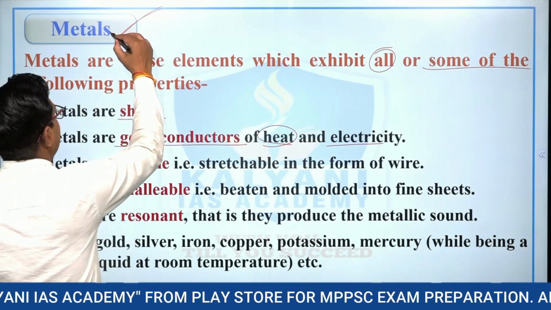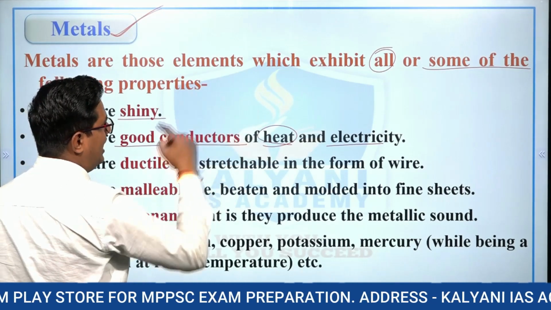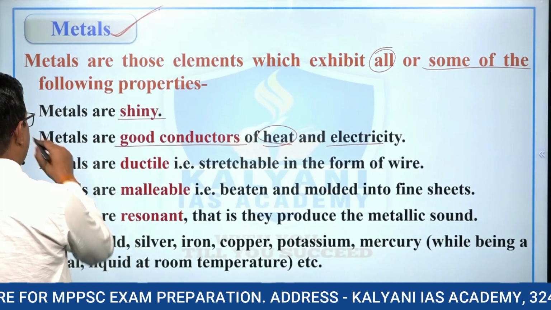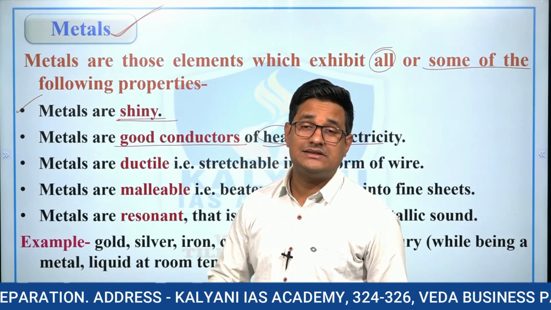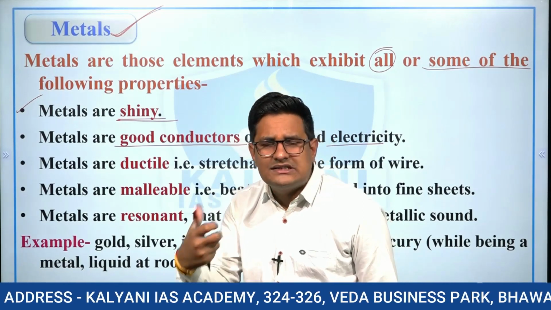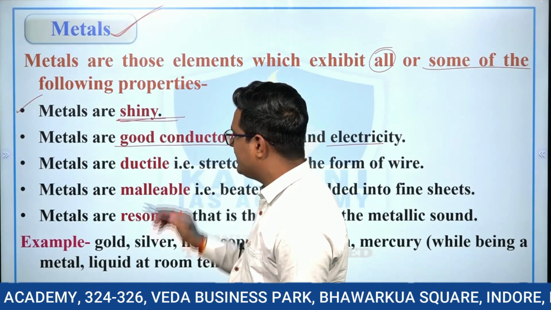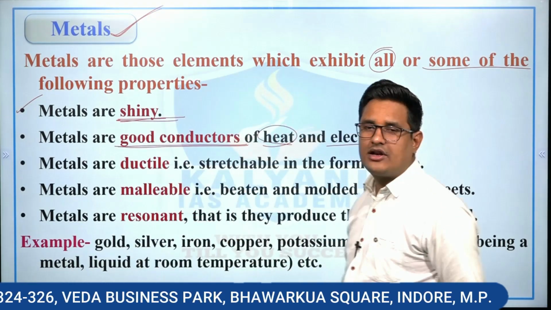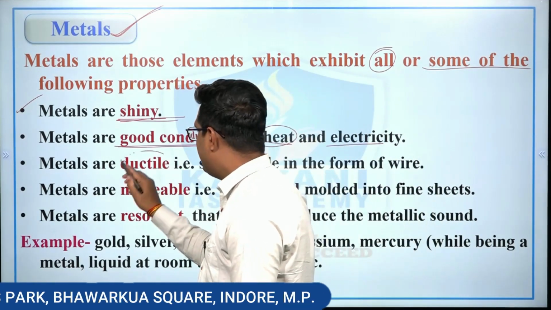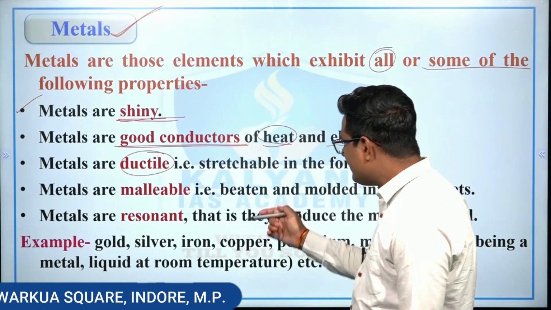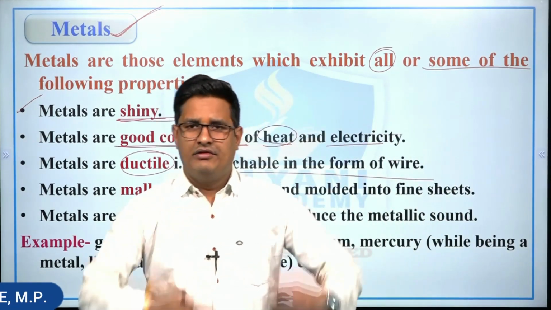So what are the metals? Metals are those elements which exhibit all or some of the following properties. The first is metals are shiny. When metals are kept in the sunlight, right, metals shine, right? So metals are shiny. Second, metals are good conductor of heat as well as electricity. Third is metals are ductile, which means stretchable in the form of wire, right?